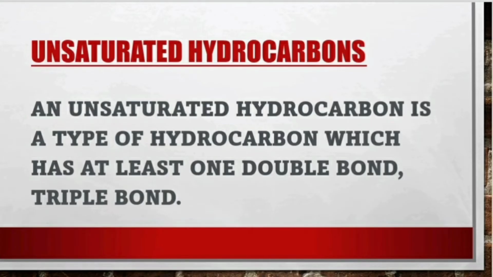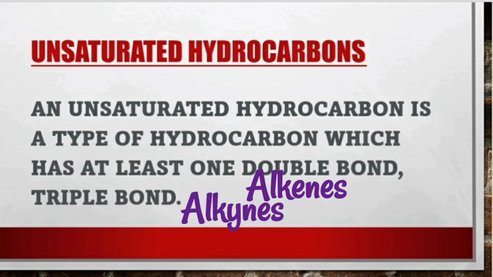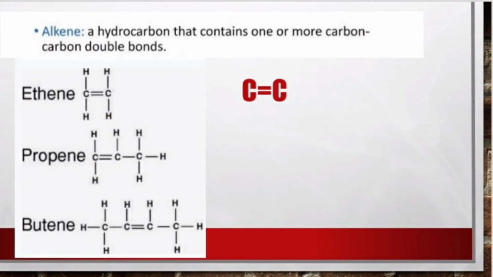Now let's see about unsaturated hydrocarbons. We have already mentioned them earlier. Unsaturated hydrocarbons are a type of hydrocarbon which has at least one double bond, that is C double bond C, or C triple bond C. If it contains C double bond C, we call it an alkene. If there are C triple bonds, we call it an alkyne. So an alkene is a hydrocarbon that contains one or more carbon-carbon double bonds, that is C double bond C. See the examples there: ethene, propene, butene. In all these examples, there are carbon-carbon double bonds.